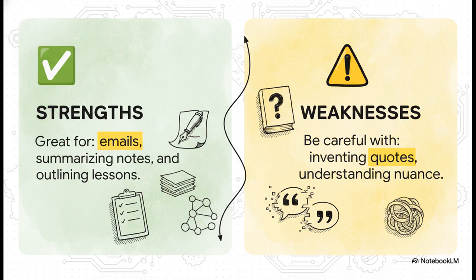So think of the AI as a really smart assistant, not some all-knowing oracle. It's fantastic for stuff like brainstorming, summarizing your notes, or drafting a quick email. But, and this is a big but, when it comes to things that need to be factually accurate, you've got to be super careful. See, the AI doesn't actually know things. It's more like a super-powered predictive text. It's just guessing the next word that's most likely to come next. And that's exactly why it can just make up facts and sources with 100% confidence.